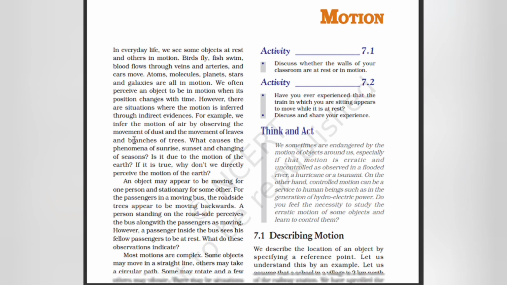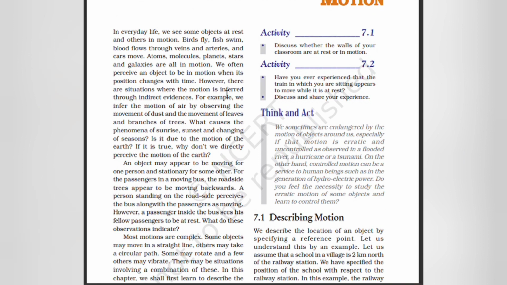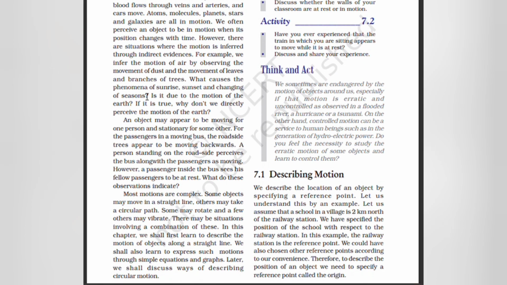However, there are situations where the motion is inferred through indirect evidence. For example, we infer the motion of air by observing the movement of dust and the movement of leaves and branches of trees. What causes the phenomena of sunrise, sunset, and changing of seasons? Is it due to the motion of the Earth? Is it true? Why don't we directly perceive the motion of the Earth?